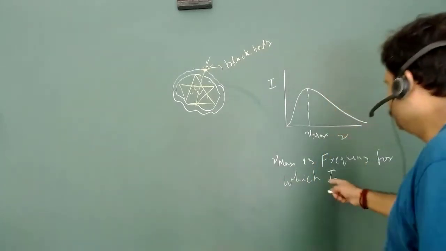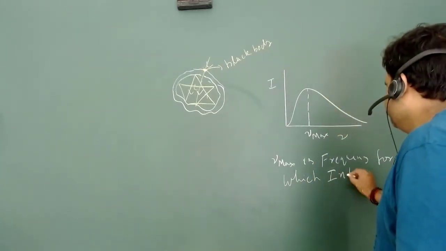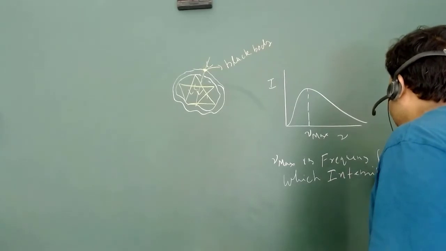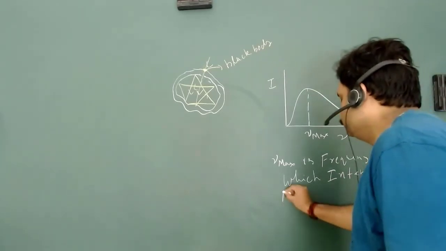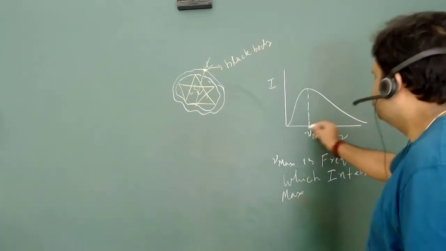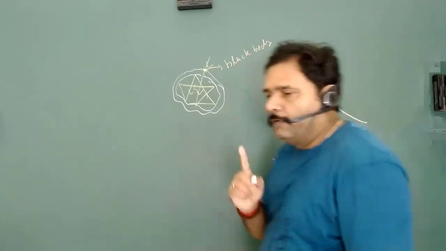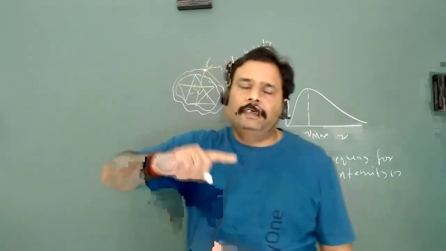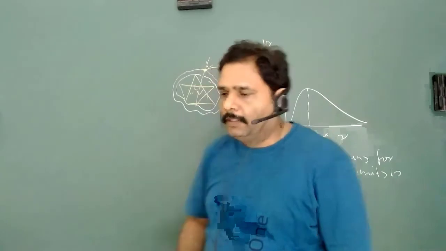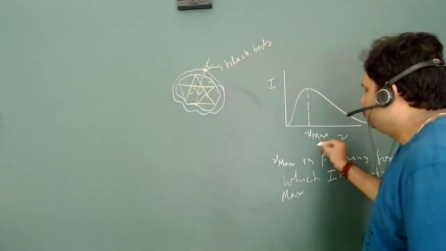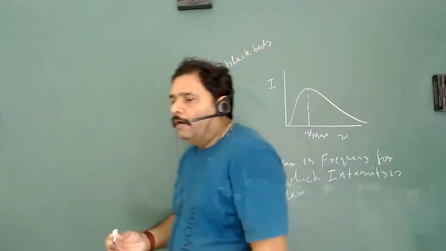So it's very simple. Intensity is maximum at one particular frequency, so there is one particular frequency for which intensity is maximum. This particular frequency is known as nu max. So how can we justify all this?